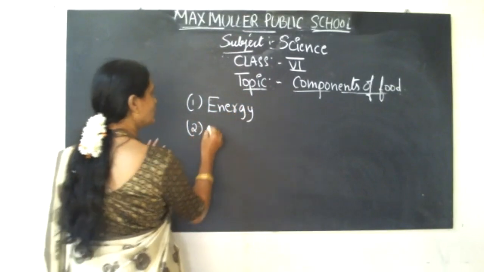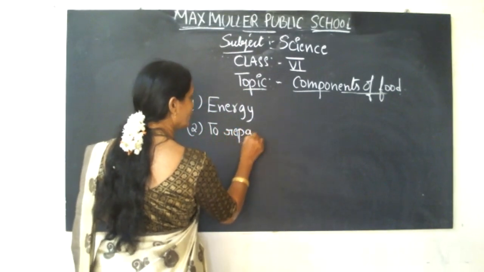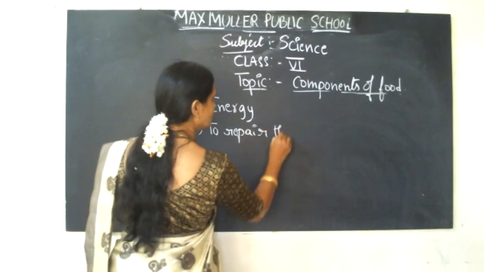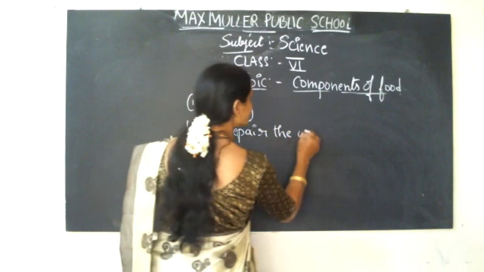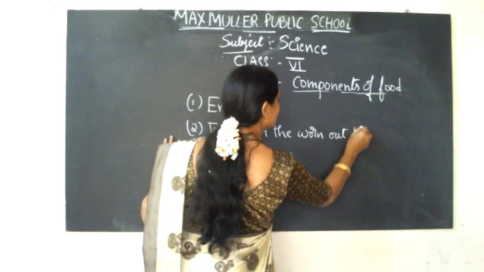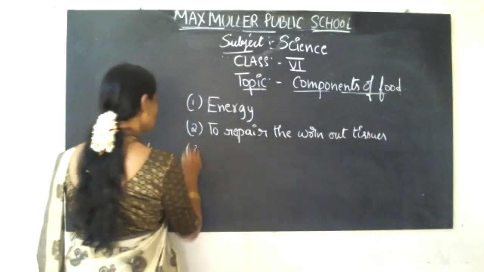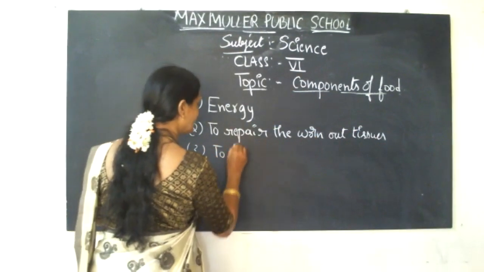Second is to repair the worn out tissues. Okay, then also to fight with the diseases.